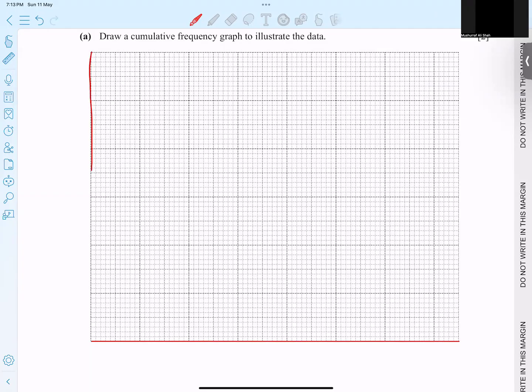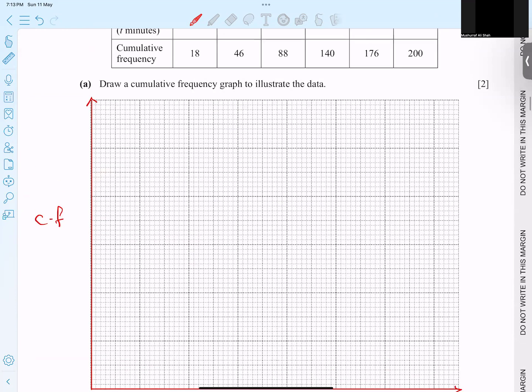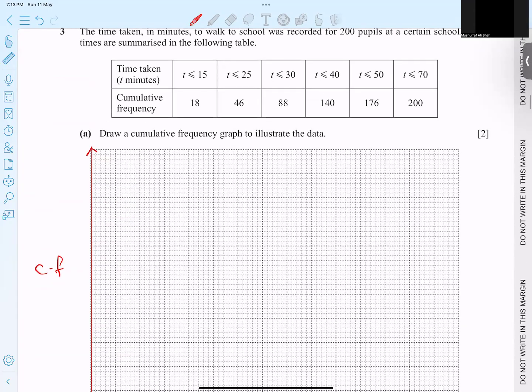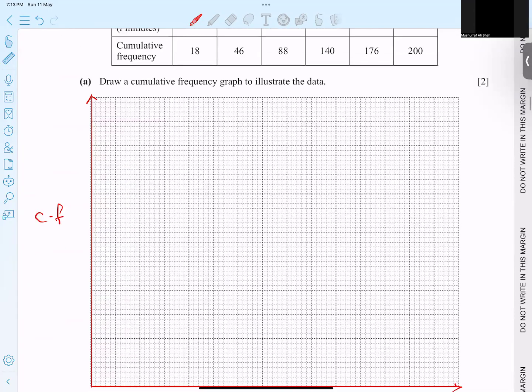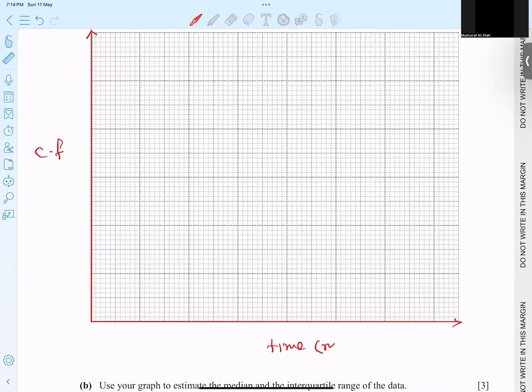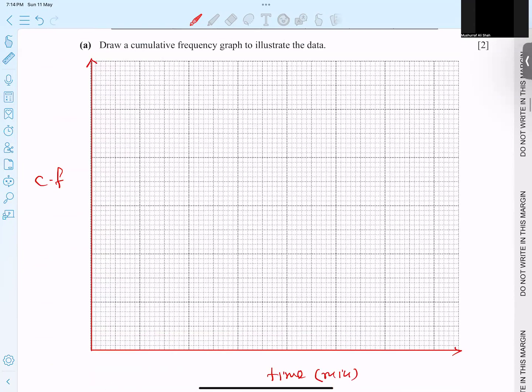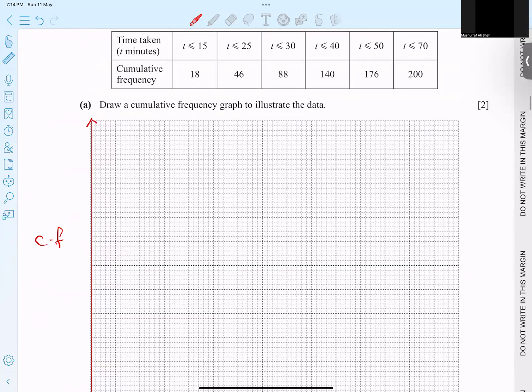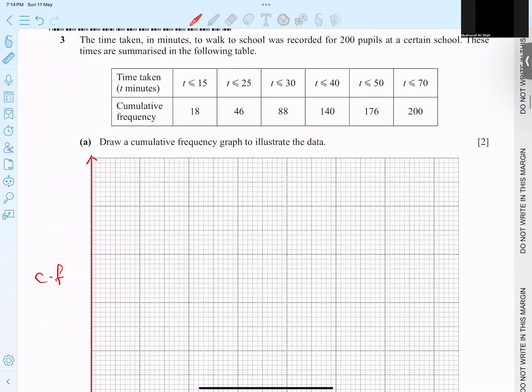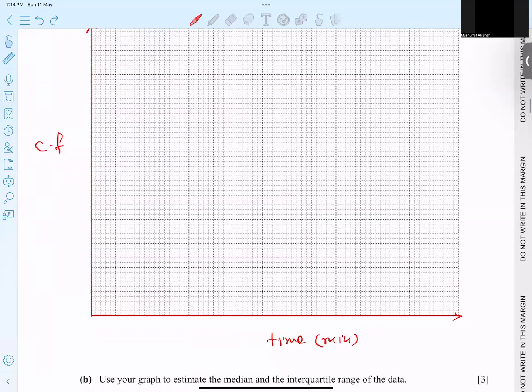First of all, I make cumulative frequency on one axis, and the other is time in minutes. You have to label these things. Now we have to go up to 70 along the x-axis. If I take 10, 20, 30, 40, 50, 60, 70, that is the best option. So I take 10, 20, 30, 40, 50, 60, and 70.